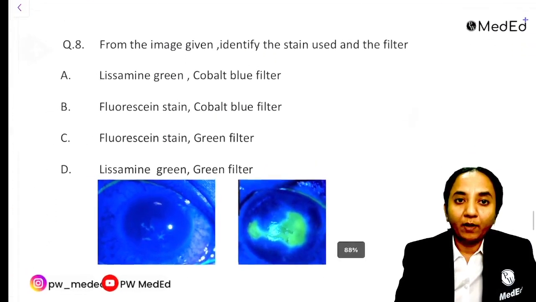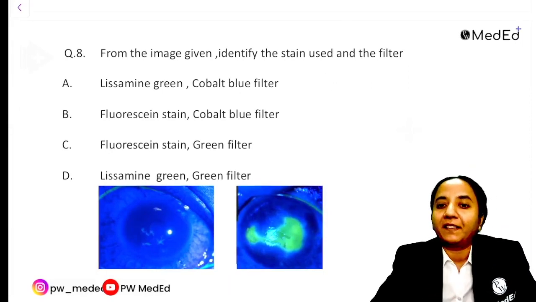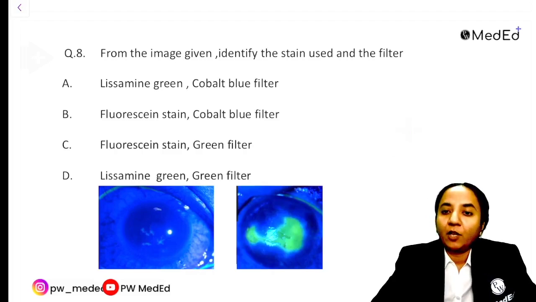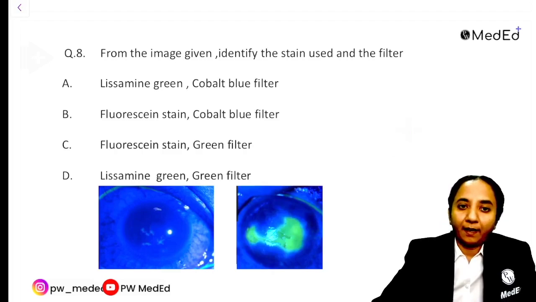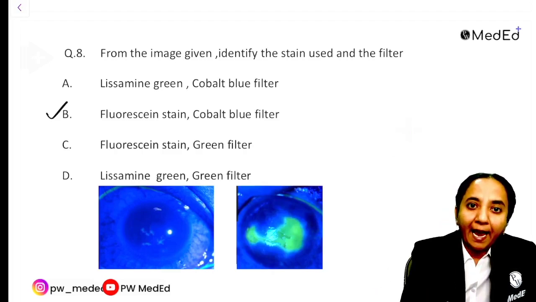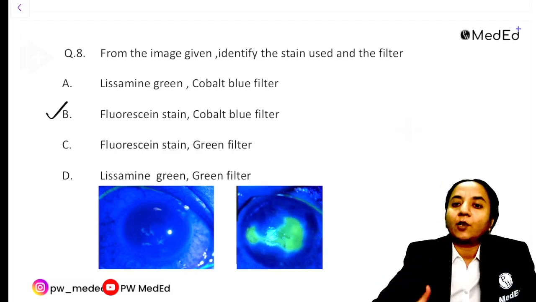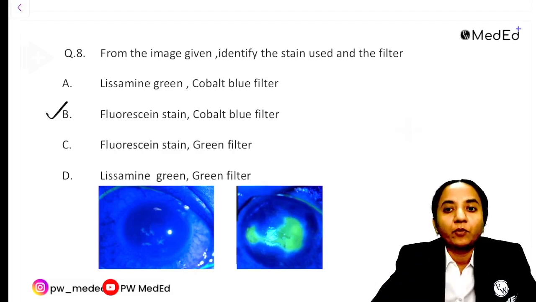Now, this is also another question where I do not know whether these were the options that were given, but I'll tell you what to learn from this question. So see, the question that was given is, from this image, identify what is the stain used and what is the filter. Now, the answer to this is that it is the fluorescein stain and the cobalt blue filter. So this is a question about the vital dyes that we use in ophthal.